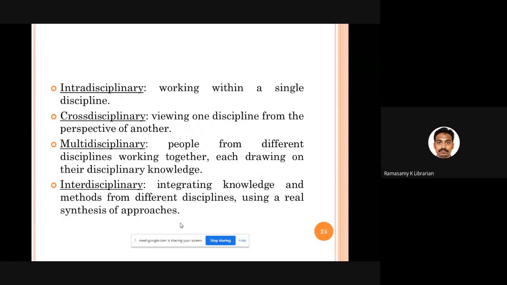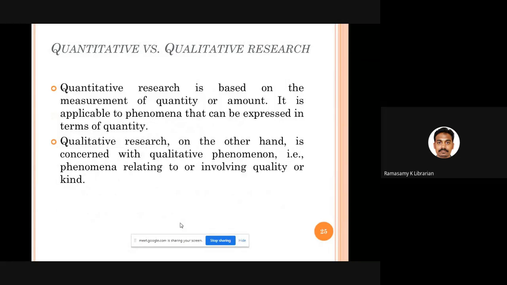Fine. Then comes quantitative and qualitative research. You know very well. In quantitative research, we talk about the measurement of quantity, amount, numbers. See, whatever concepts, whatever phenomena that can be expressed in terms of quantity will be analyzed in quantitative research. In the case of qualitative research, the quality, the variety, the characteristics, the traits of individuals, the quality of organizations, your level of satisfaction, those kinds of qualitative things are analyzed in qualitative research. I think this is clear.